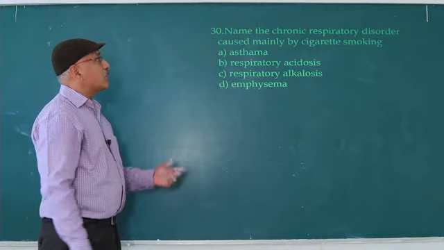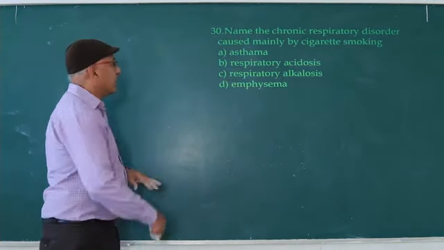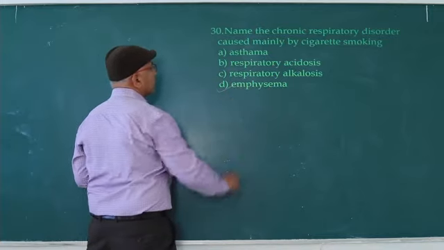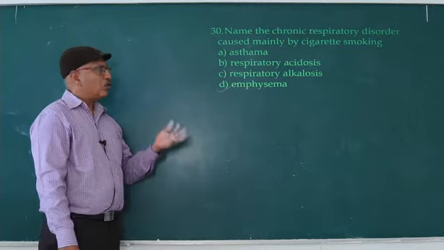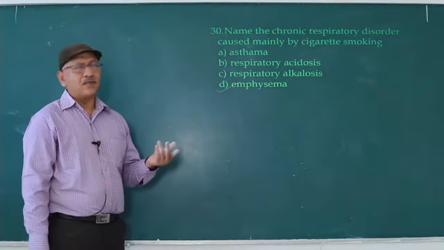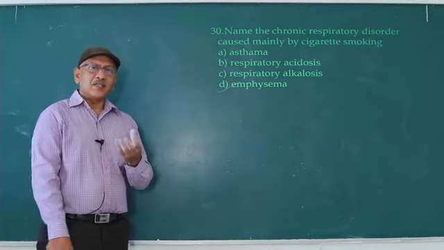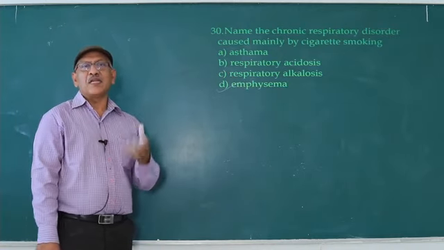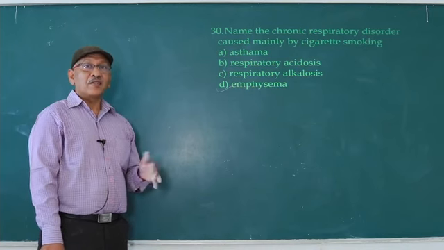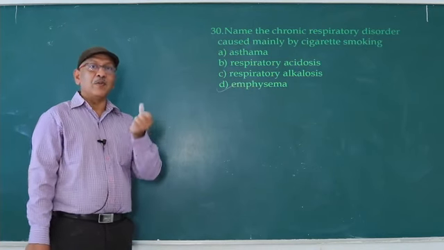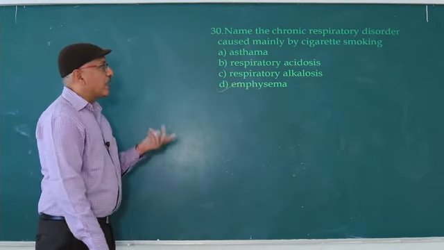Name the chronic respiratory disorder caused mainly by cigarette smoking. Cigarette smoking means emphysema. What is asthma? You all know. Chronic disease, allergy. What is respiratory acidosis? The respiratory system is not working properly, sufficient amount of oxygen does not reach the organs, so carbon dioxide concentration increases, blood becomes more acidic. So that is respiratory acidosis.